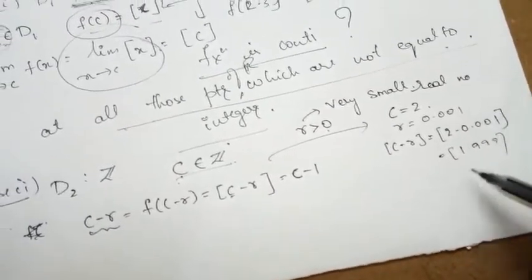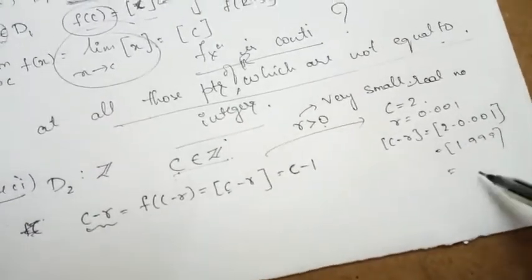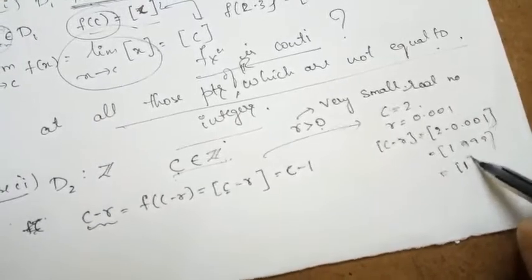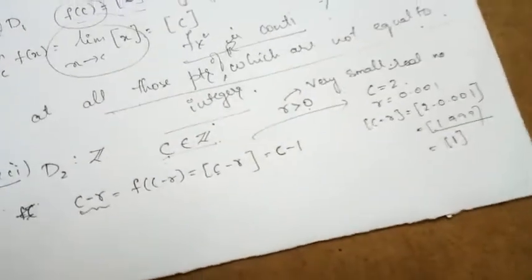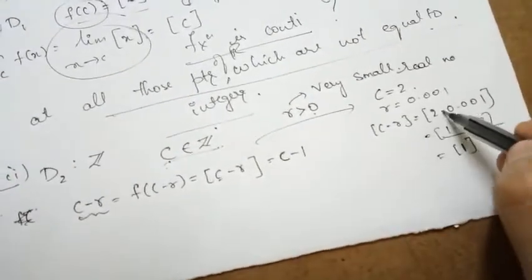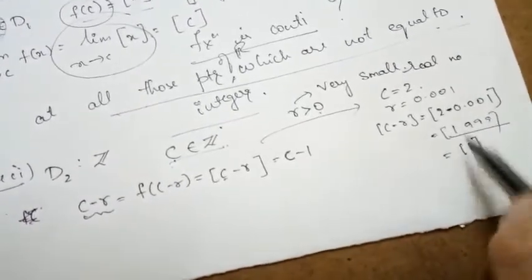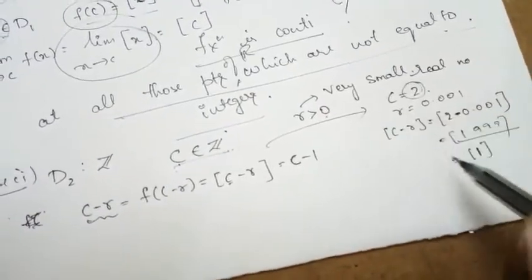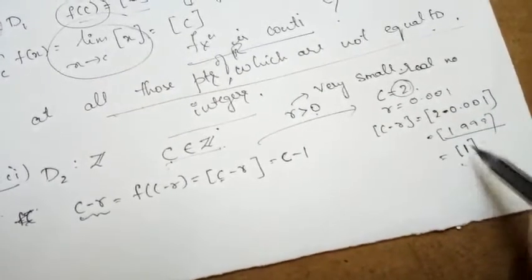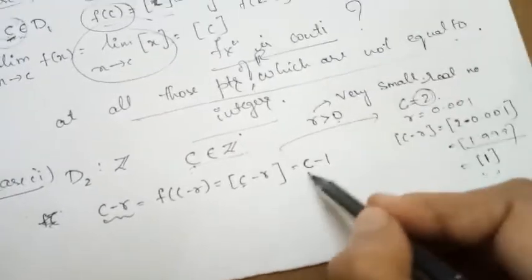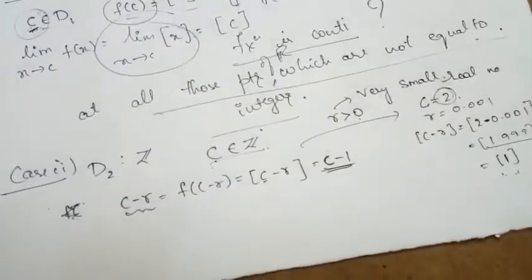The box value of this is equal to 1. C was 2 and the value was 1, so clearly it is C minus 1, which is less than C.